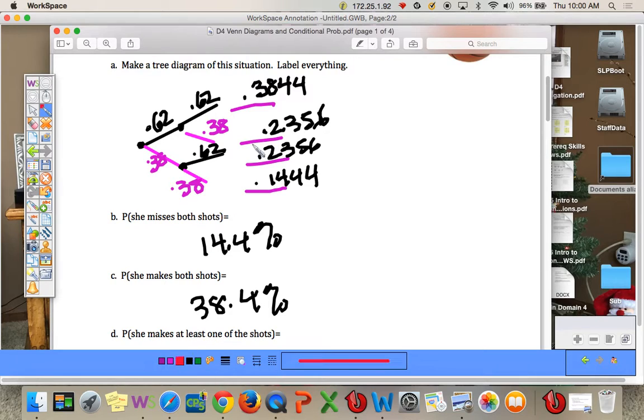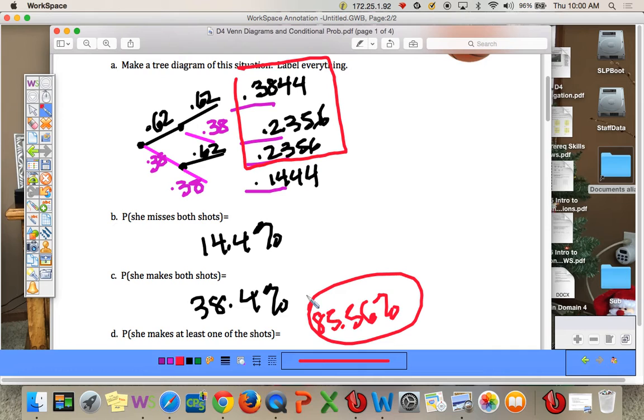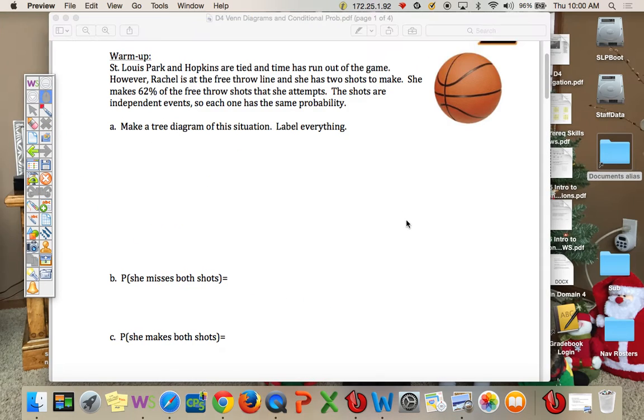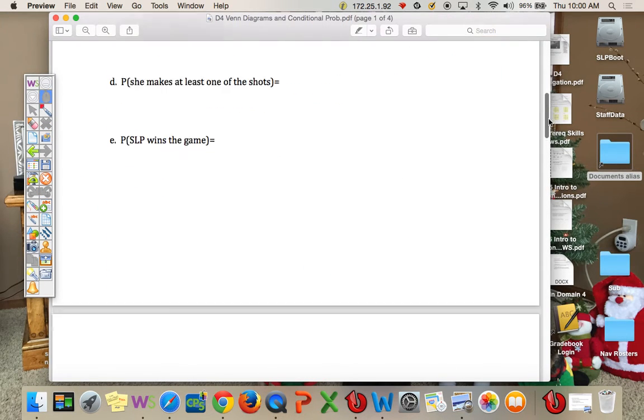Probability she makes at least one of the shots, at least one. So she can make both or one. We're going to add these together. Let me try that. So 0.2356 times 2 plus 0.3844. So that's about 85.56%, and that is also the probability that they win the game if they're tied. So that's what we did yesterday, tree diagrams.